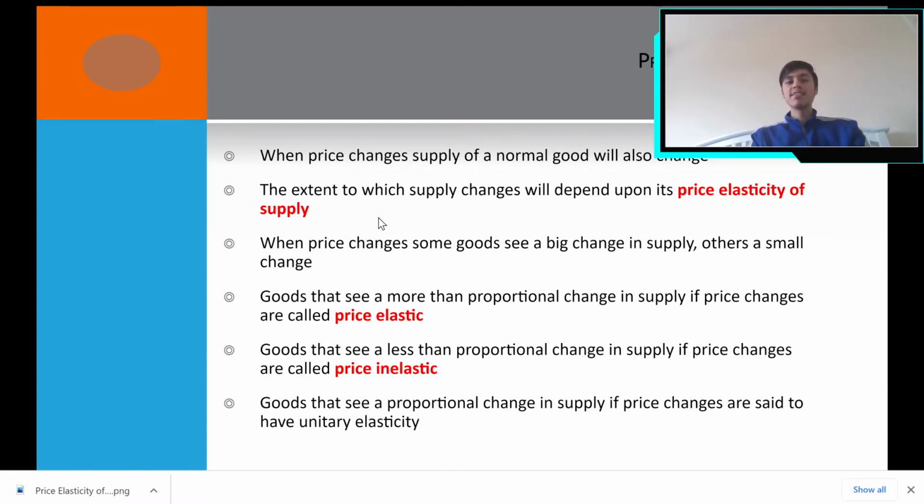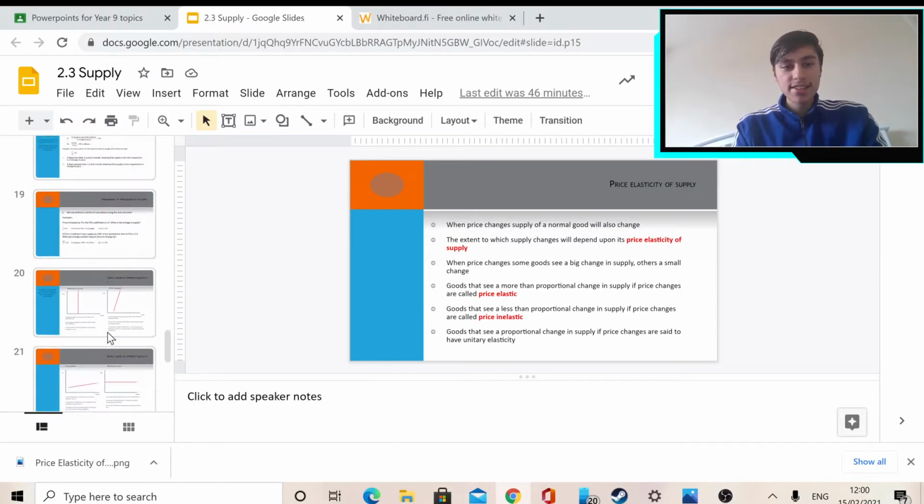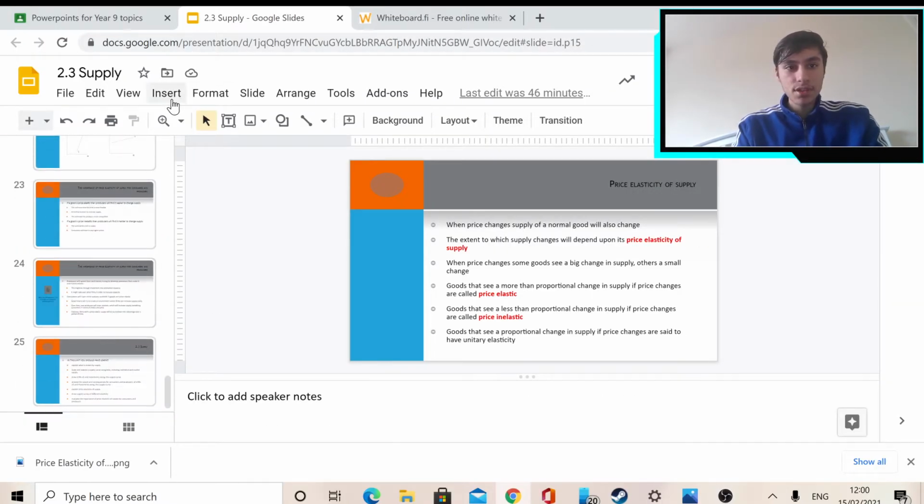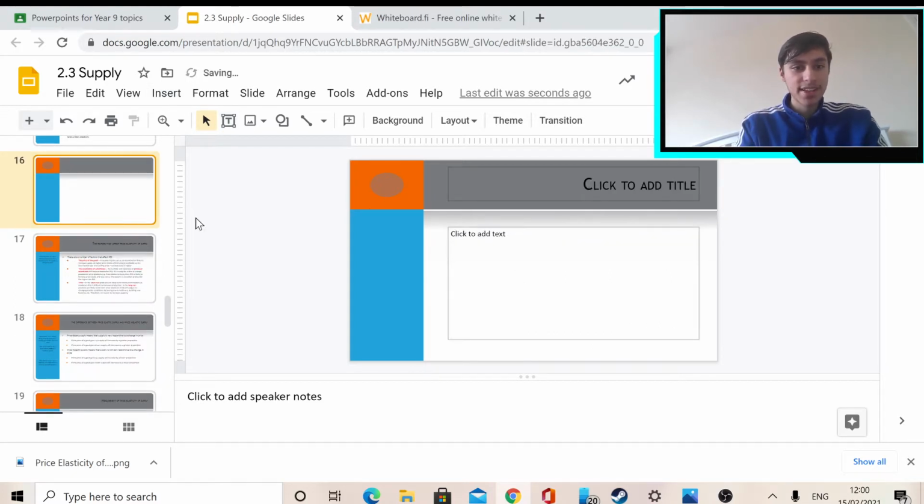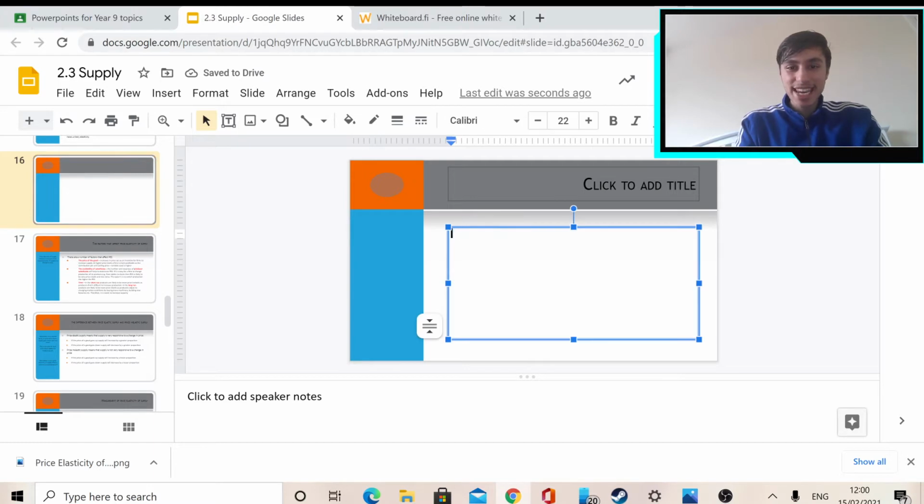Okay, what's the definition? Price elasticity of supply is the responsiveness of supply to the change in price at a given time period.